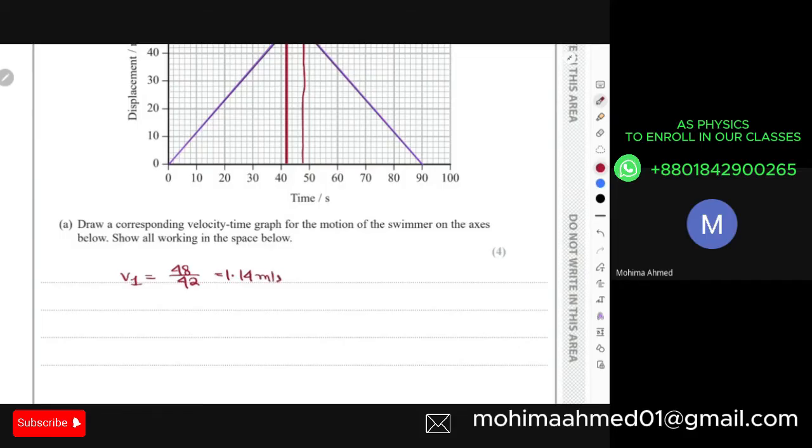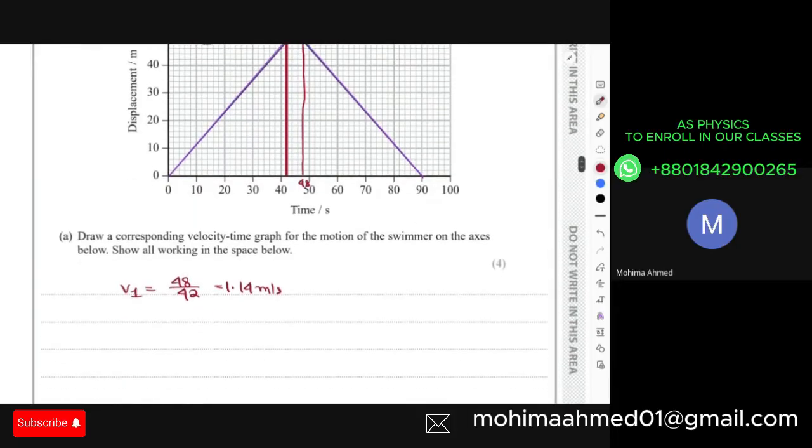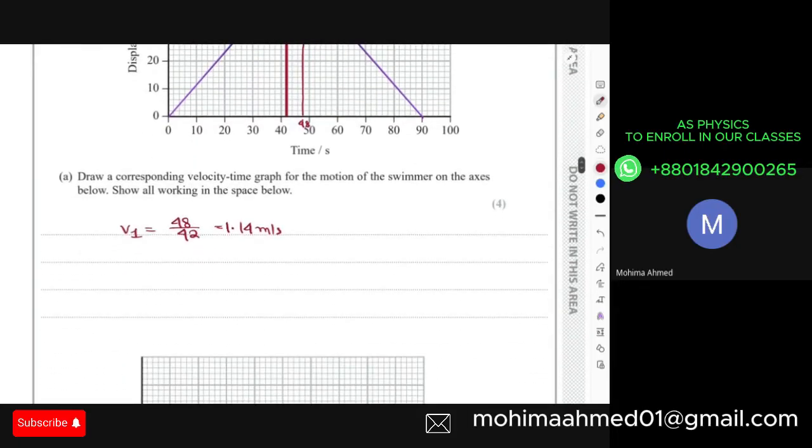meters per second. And then again from 48 to 90 actually. That is how much? 90 minus 48, that gives you another 42 seconds. That means over here also, after 42 seconds traveling, I'm going to get the same velocity, which is how much? Actually, it's 1.15, yeah, 1.14. So this is the velocity that I'm going to get.